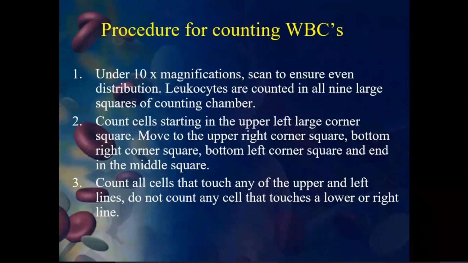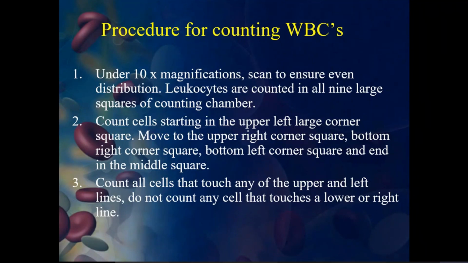Then you have to take that hemocytometer, place the cover slip, and then go for examination of the WBC. Under 10x magnification, scan to ensure even distribution. Leukocytes are counted in all 9 large squares of the counting chamber. Okay, so there are 9 large squares, but you have to use each chamber for calculation.